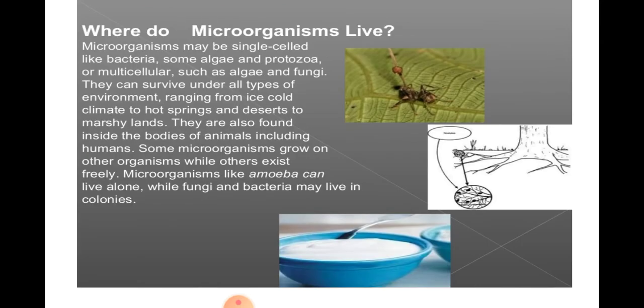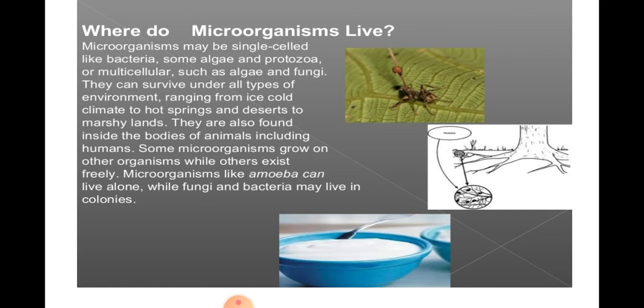Where do microorganisms live? I told you previously, but again I am explaining. Microorganisms may be single celled like bacteria, some algae and protozoa, or multicellular such as algae and fungi. That means some are single celled and some can be multicellular. They can survive under all types of environment, in ice cold climate, in hot spring climate, and in deserts also. They are also found inside the bodies of animals including humans.